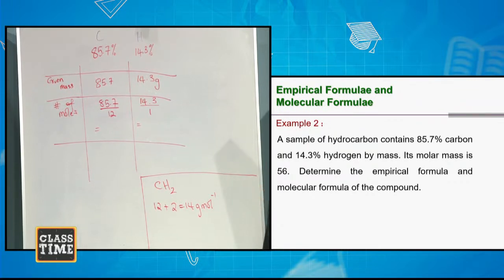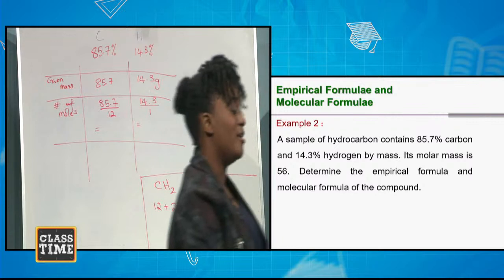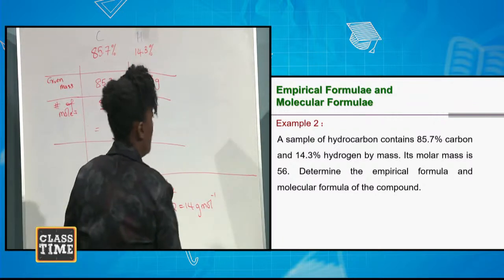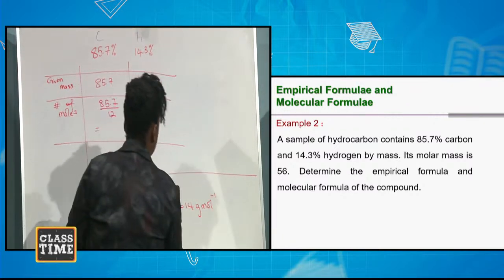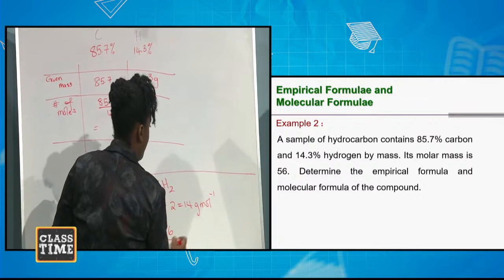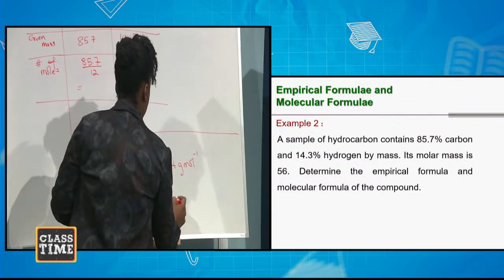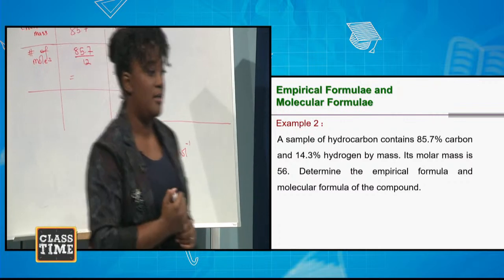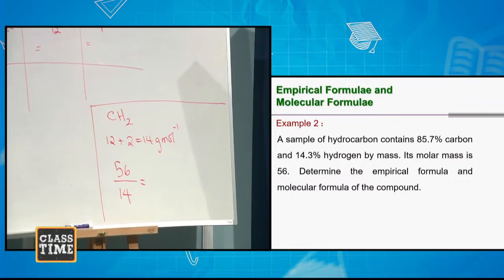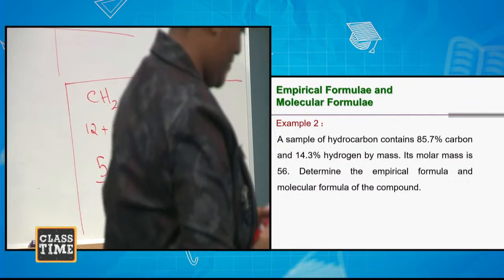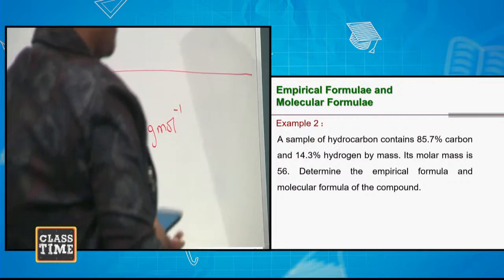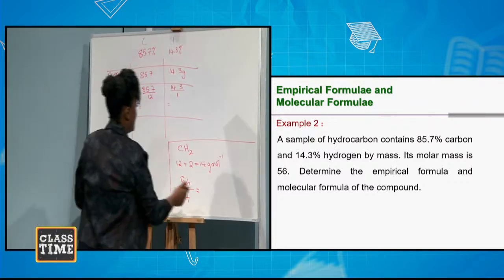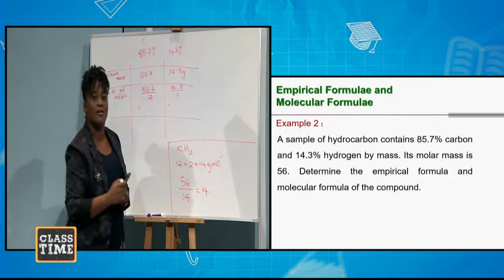I have 14 for my empirical formula. So what is it that I do? How can I calculate my molecular formula? My question gave me 56, so we divide 56 by 14. Dividing 56 by 14, my answer is 4. That still does not tell me the molecular formula.